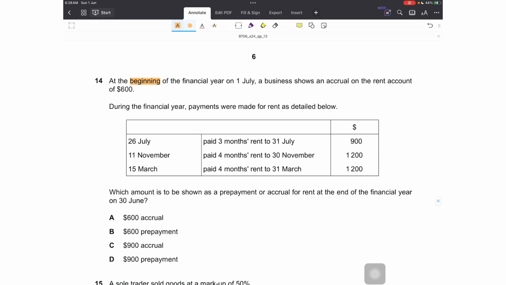Number 14. At the beginning of the financial year on 1st January, a business shows an accrual on the rent account of 600. Okay, so this is an accrued balance. An expense account has an accrued balance. Let's make the T account.